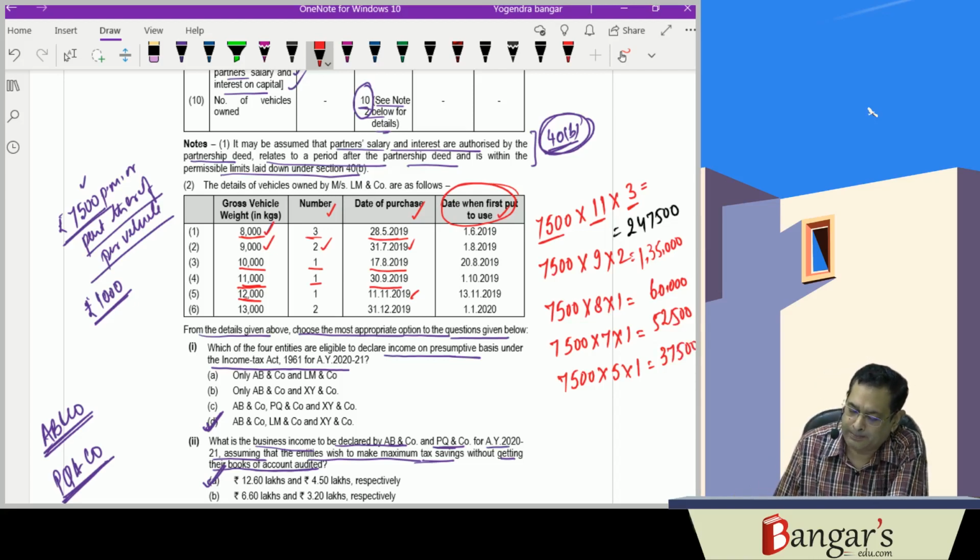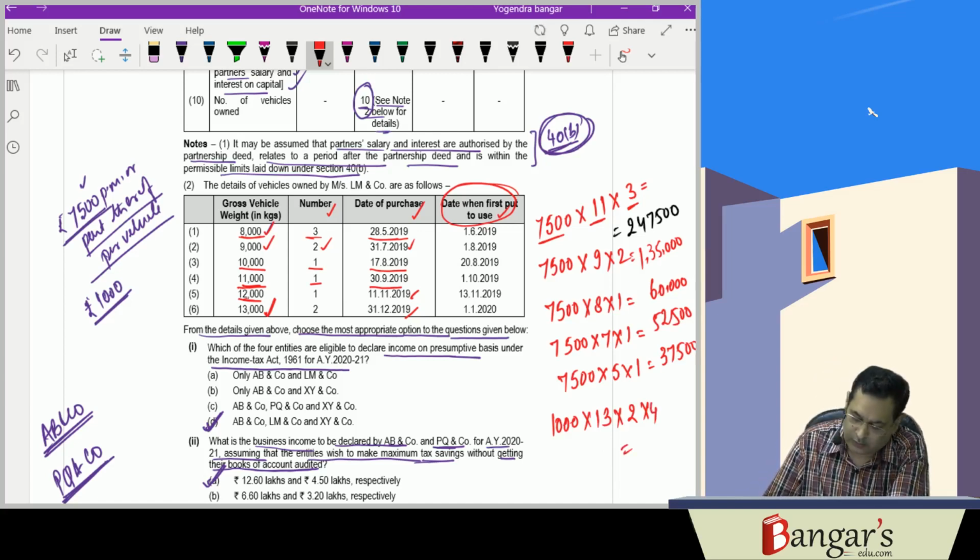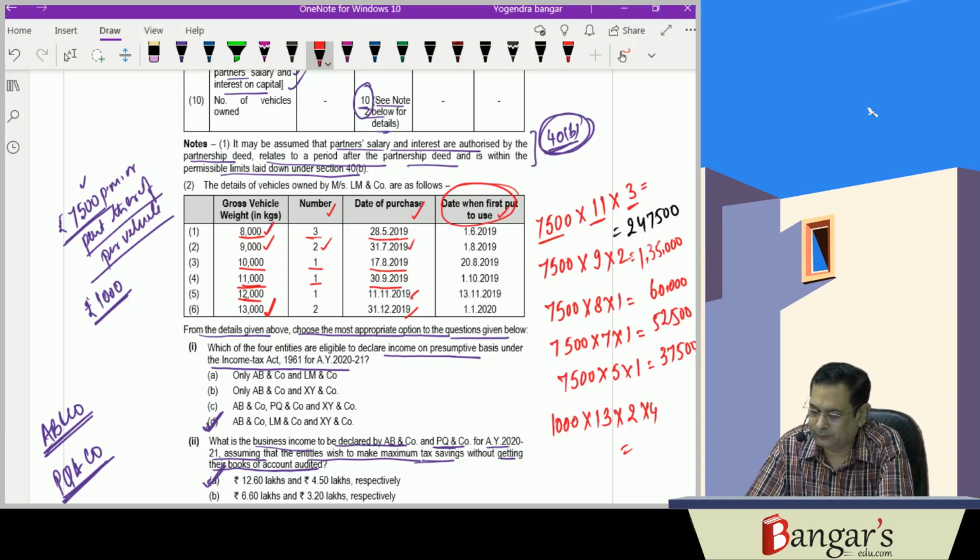And then here the gross weight of vehicle is 13,000 kg. So it's a heavy goods vehicle. So it will be 1,000 into 13. 2 vehicles have been owned for how many months? That is December, January, February and March, 4 months. So 1,000 into 13 into 2 into 4, that is 1,04,000.